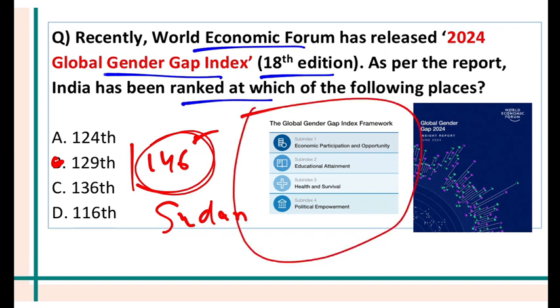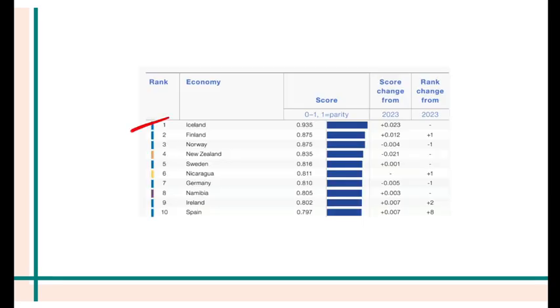Now, the gender gap index is made up of 4 sub-indexes: economic participation and opportunity for women, educational attainment of women, health and survival, and political empowerment of women. So you can see Iceland was number 1, Finland was number 2, and Norway was number 3. So remember this. And Iceland has been the most gender equal country in the world for a long time now.